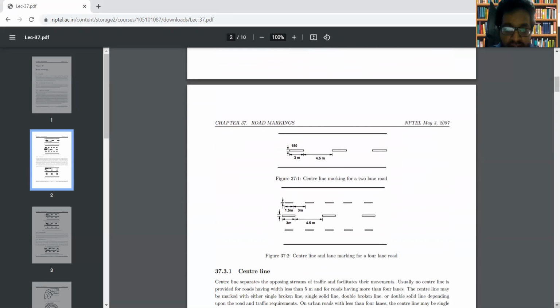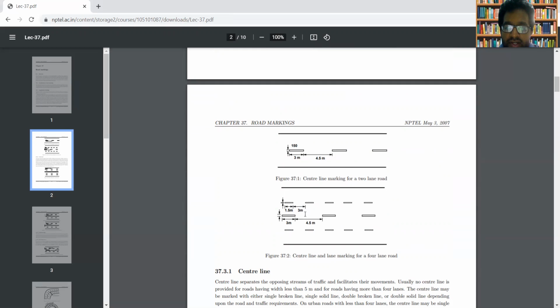Here you can see that this is showing the center line marking for a 2-lane road. This is the road. It has 2 lanes, and for separating the 2 lanes, a marking is provided at the center. You call it the center line marking.